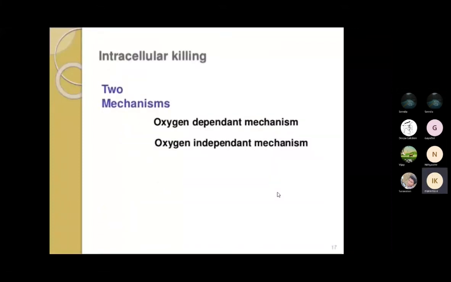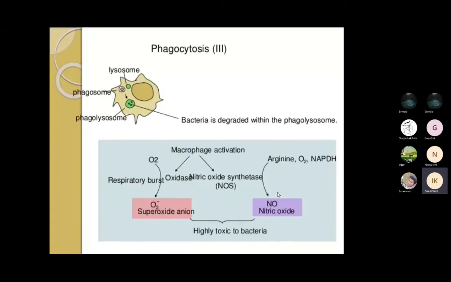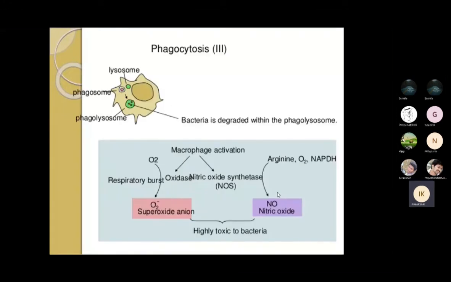Under intracellular killing, we also have two mechanisms. One is the oxygen dependent mechanism and the other is the oxygen independent mechanism. The oxygen dependent killing of the bacteria depends on oxygen.